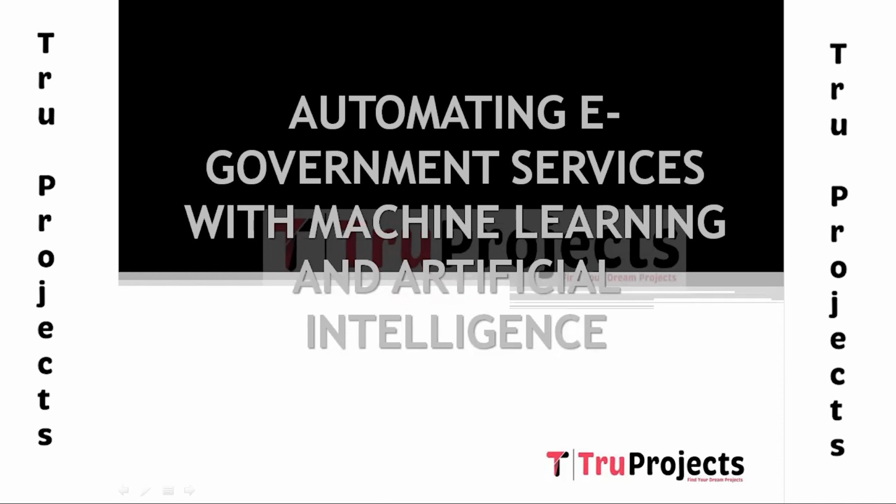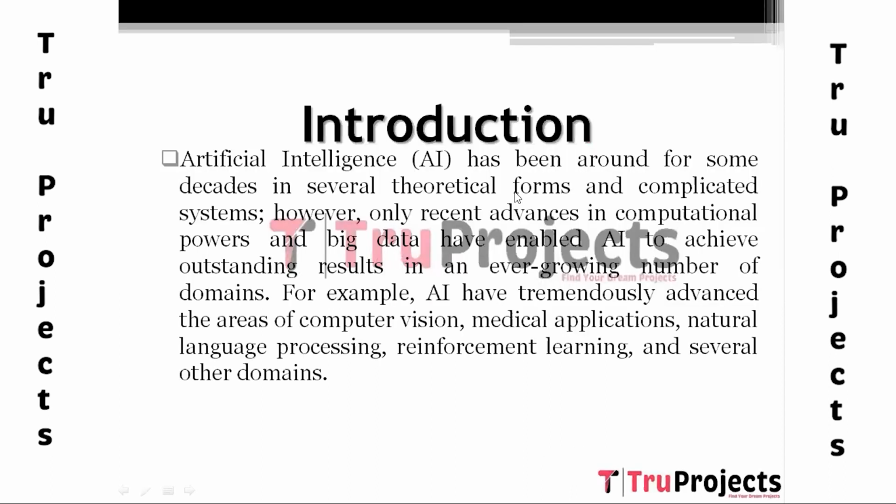We are going to explain the project titled Automating e-Government Services with Machine Learning and Artificial Intelligence. Artificial intelligence can be defined as the ability of a computer to imitate the intelligence of human behavior while improving its own performance. Artificial intelligence is not only robotics, but rather the intelligent behavior of an autonomous machine, which describes the brain of the machine and not its body.